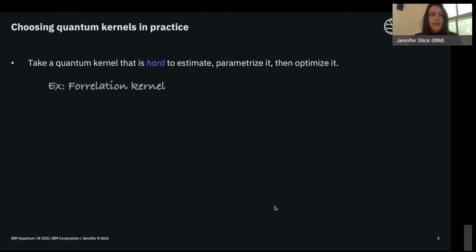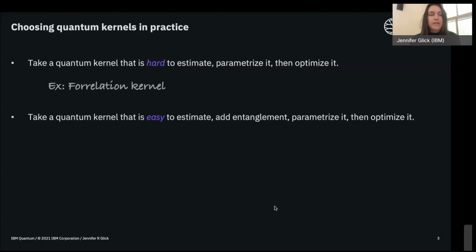An example of this could be the forrelation kernel that you may have seen before. This is a quantum kernel that's based off of the threefold forrelation circuit, and it's related to a circuit family that's known to be hard to estimate classically. And so you could take this circuit and maybe add some tunable parameters to it and then optimize it.